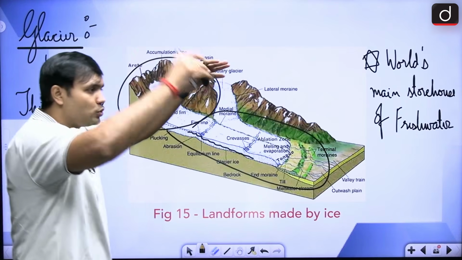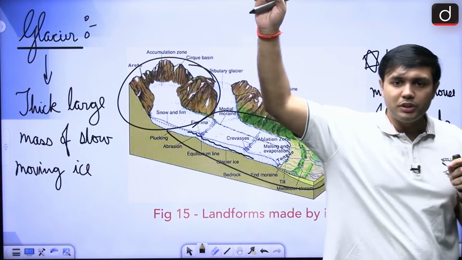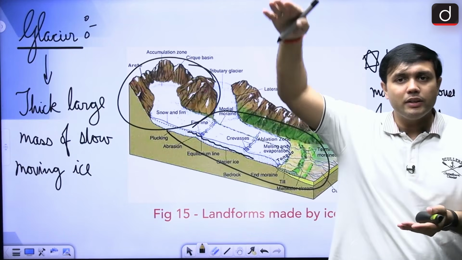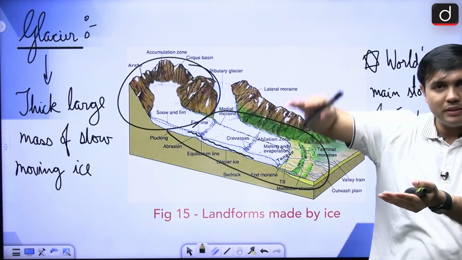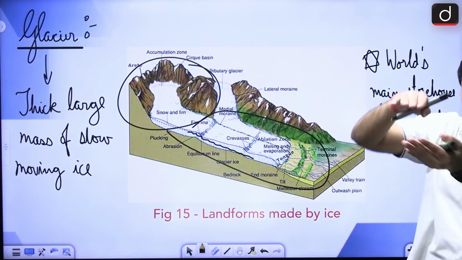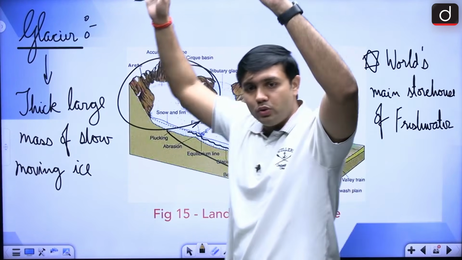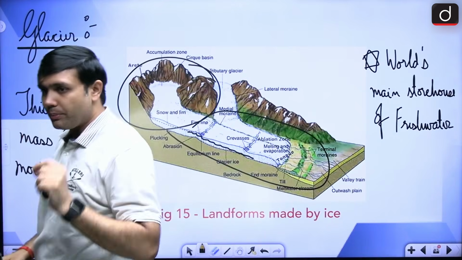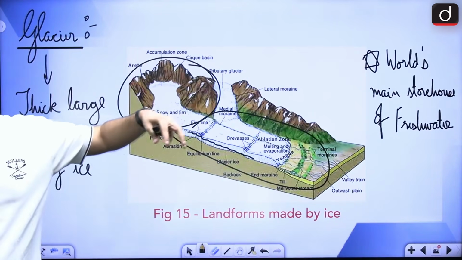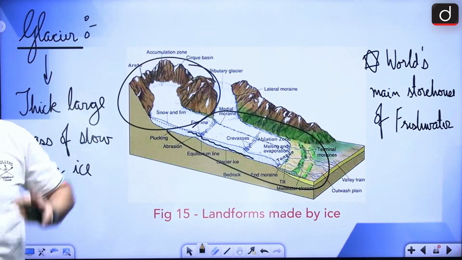Slowly and slowly, as snowfall is happening in the higher reaches, higher elevation regions, the snowfall is compressing, snow is compressing over one another, and because it is at such an elevation, the temperature is very low. Hence you will find that it has a very huge area of thick snow, right?